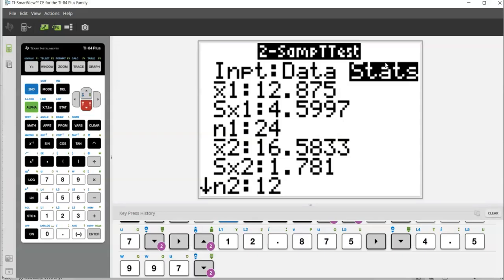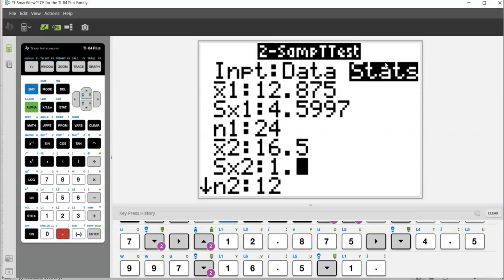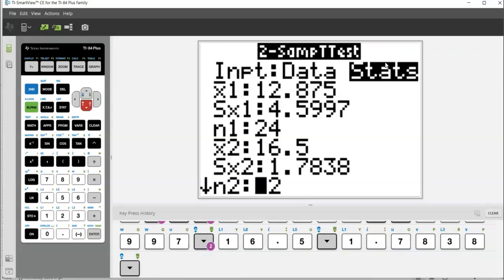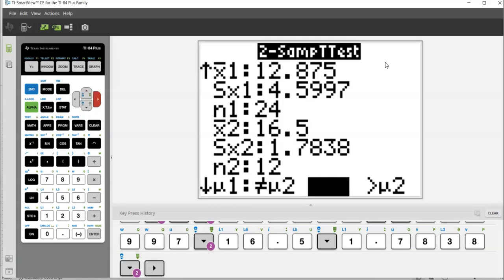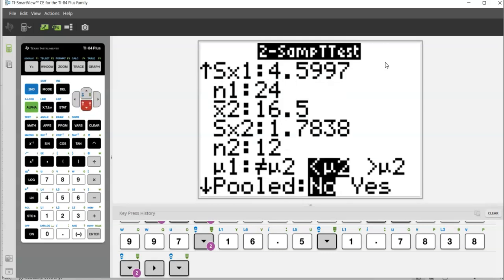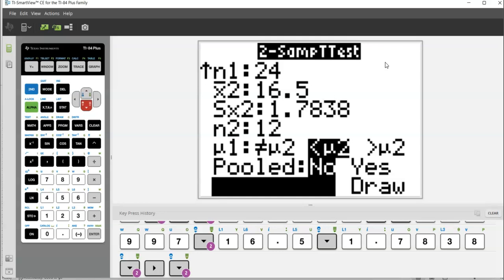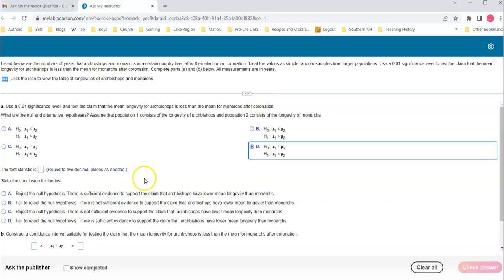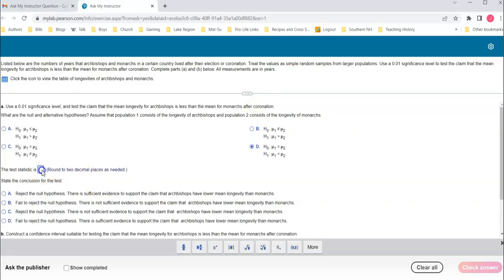And then 16.7838. And I have 12. Okay. Then I do want less than right here. Pooled, no. Calculate. So then my test statistic right here is negative 3.39. Yep.